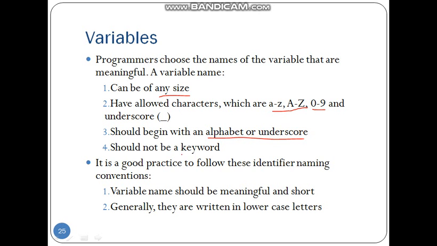Now, you should not use a keyword. Keywords are words which have some special meaning, for example if or for. You can't use those words as a variable name. While giving the variable name, you must give some meaningful names, and also it must be short. Even though you can give big variable names, always keep them short. Also use lowercase letters. You can mix them all together. So these are the naming rules.